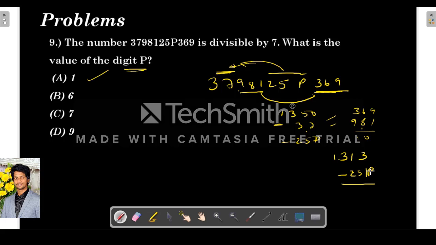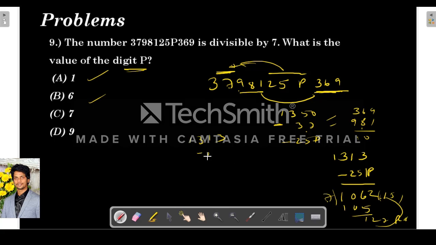So now, what maximum we can do is hit and trial only. So first we will put 1. So 1313 minus 251 is 1062. So 7 15s are 105, so 12. So 7 1s are 7. So the remainder is 5. So this is not divisible. So 1 is not the answer.